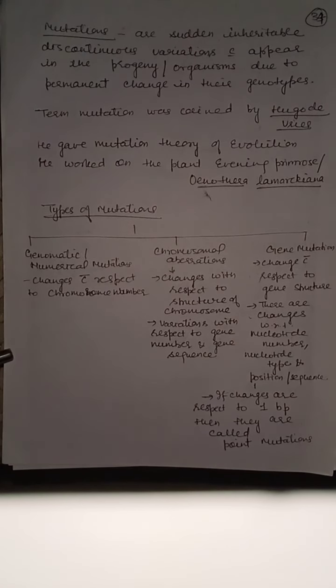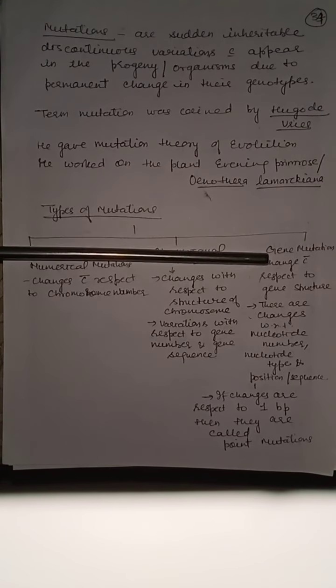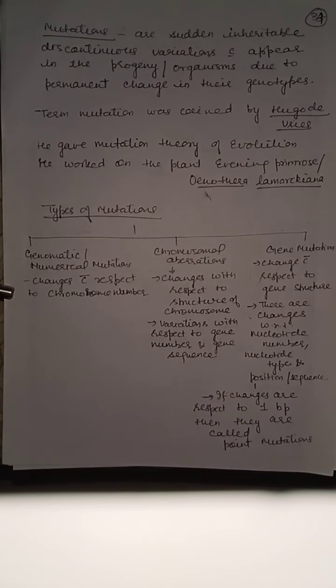Now types of mutation. There are 3 types of mutation. Genomic or numerical mutation, that is change with respect to chromosome number. When chromosome number changes, these are known as genomic or numerical mutations. Chromosomal aberration means change in the structure of chromosome, with variations with respect to gene number and gene sequence.